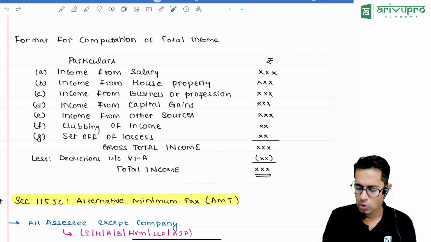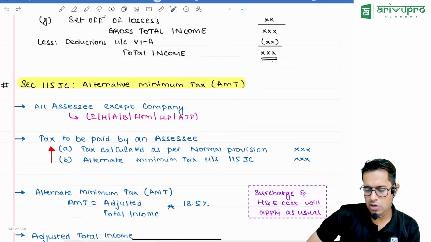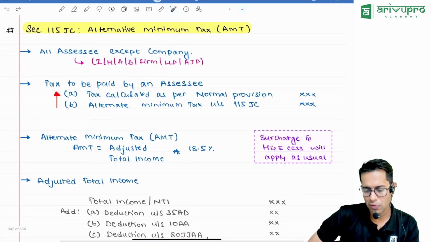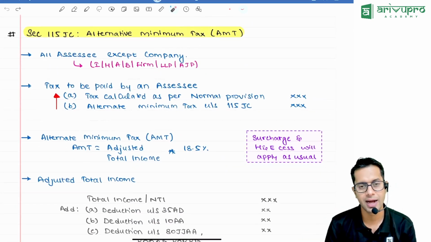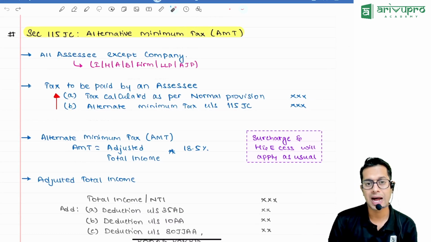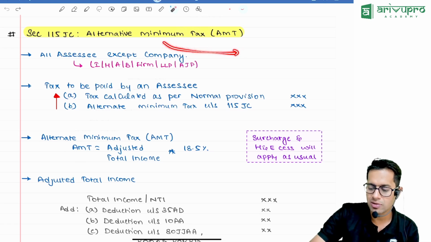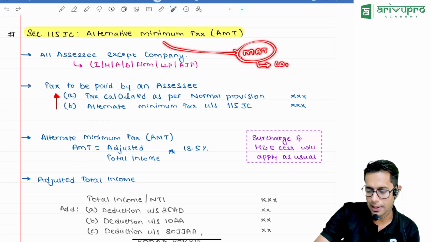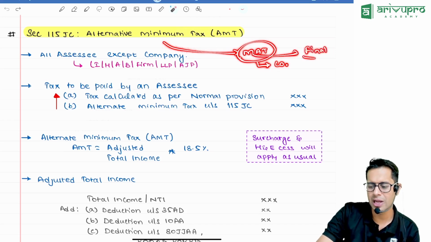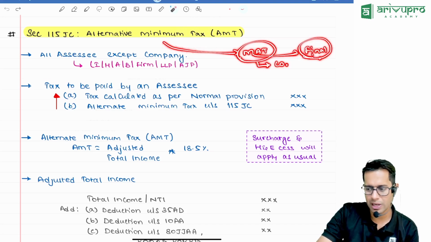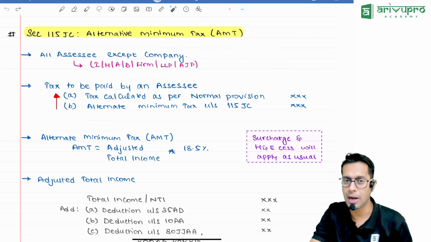Now, computation of total income, as anyways format in your total income chapter, what is the additional point there, sir? There is something called 115 JC. This is called alternate minimum tax. Please note, just like that we have something called minimum alternate tax. Minimum alternate tax is for company. This is something they will ask you in final level. You don't have to break your head with respect to minimum alternate tax.